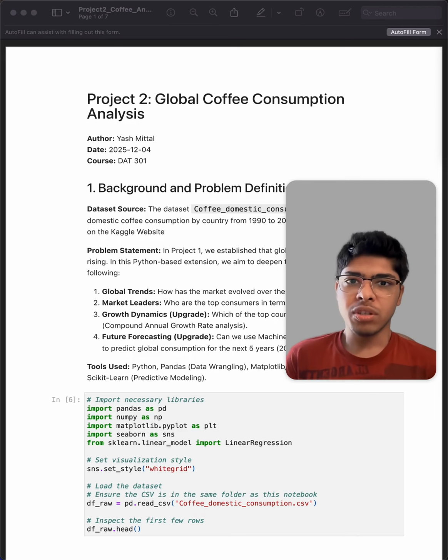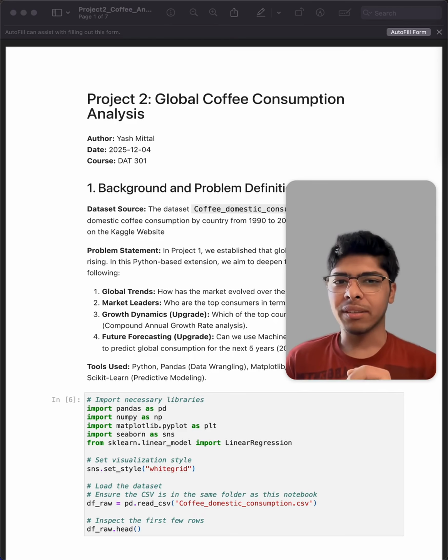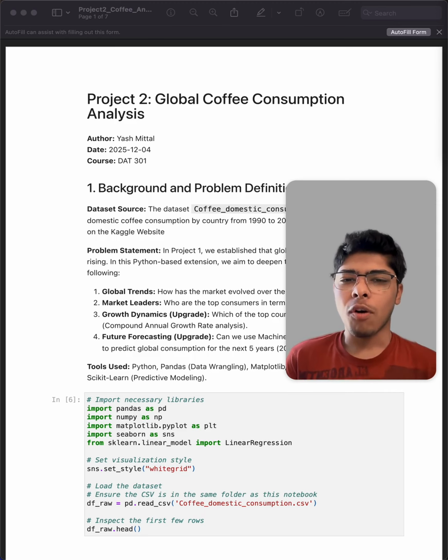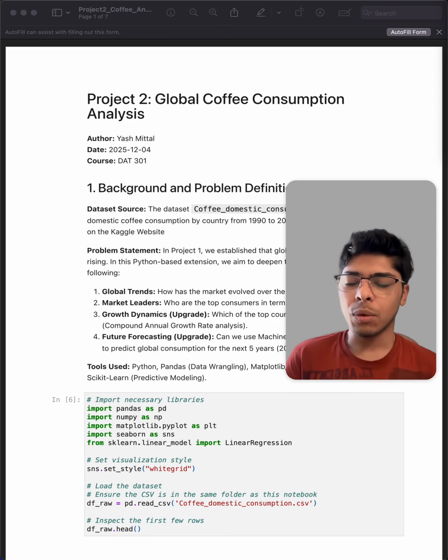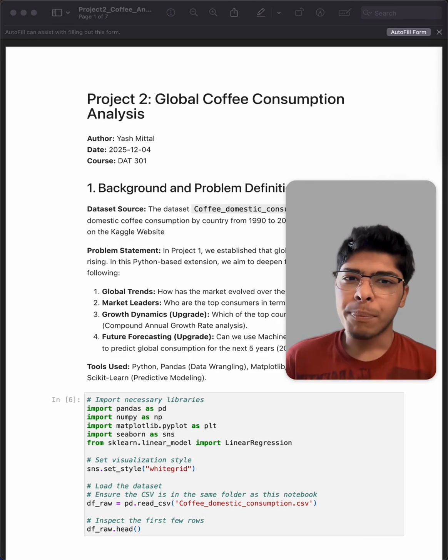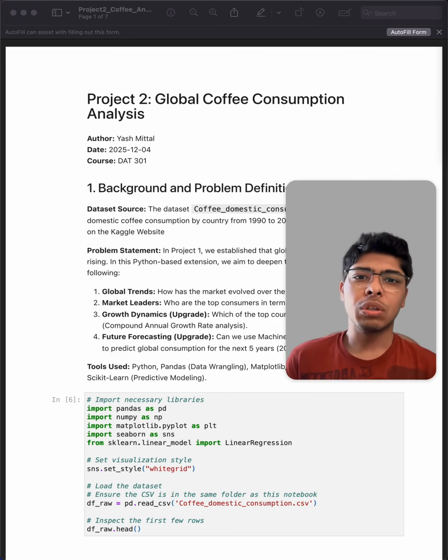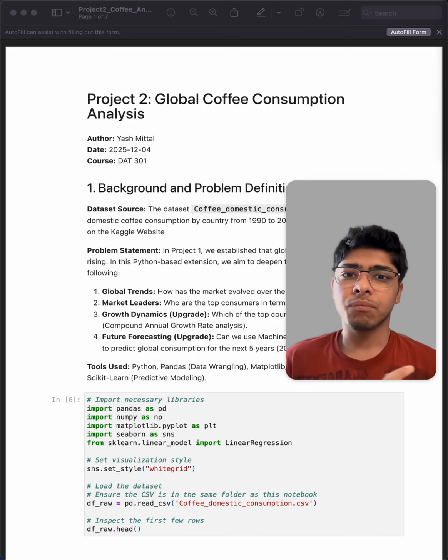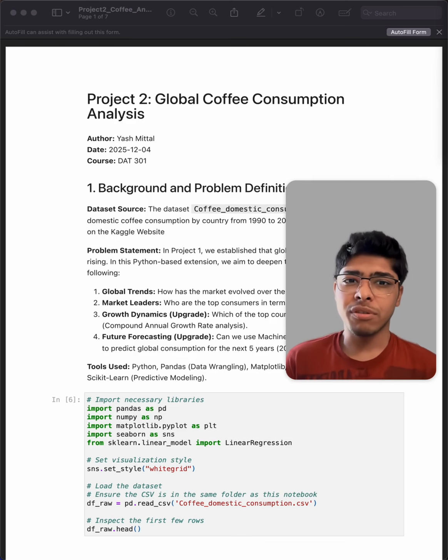For this project, I transitioned my analysis from R to Python. I'm analyzing the coffee domestic consumption dataset, which can be found on Kaggle. My goal was to replicate previous findings regarding global trends, but also to upgrade the analysis by adding growth rate calculations and a machine learning forecast for future years.